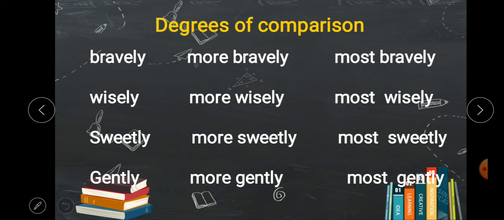Next, degrees of comparison. You will remember that we have already studied degrees of comparison in adjectives. Because adverbs have so much similarity with adjectives, like adjectives, adverbs also have degrees of comparison. Three degrees of comparison, like this: bravely. Bravely here is an adverb, then more bravely, most bravely.